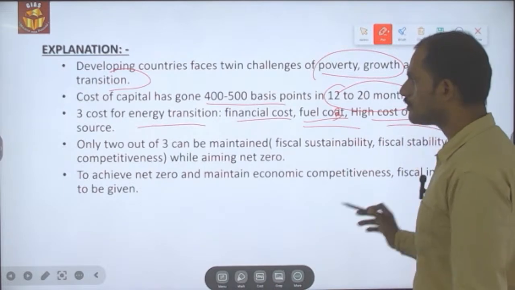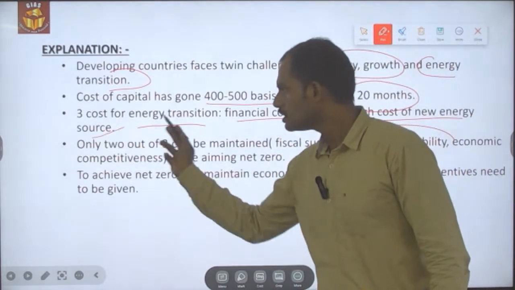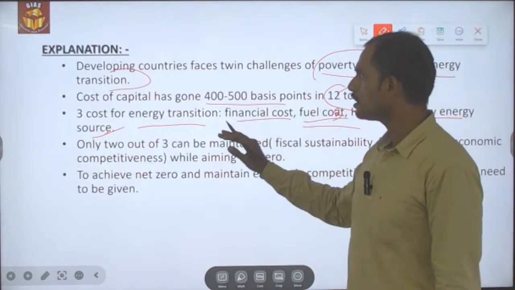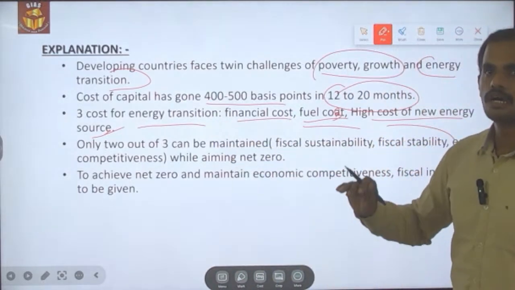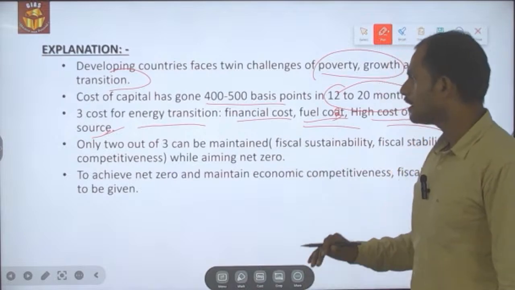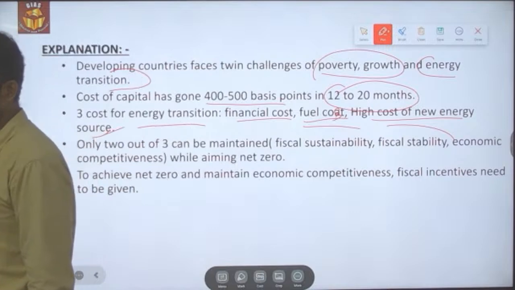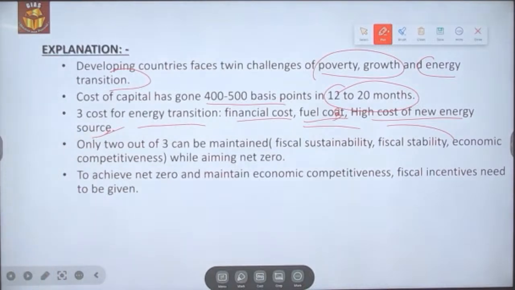Thirdly, the high cost of the new energy resources. So these are all the three types of costs that need to be borne by the developing countries for their transition to a non-fossil fuel economy. And apart from these three costs of energy transition, if India, I mean the developing countries, needed to achieve